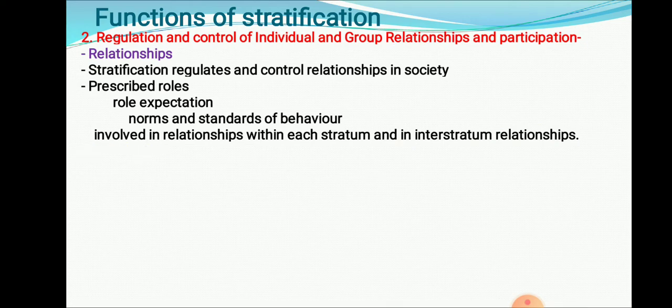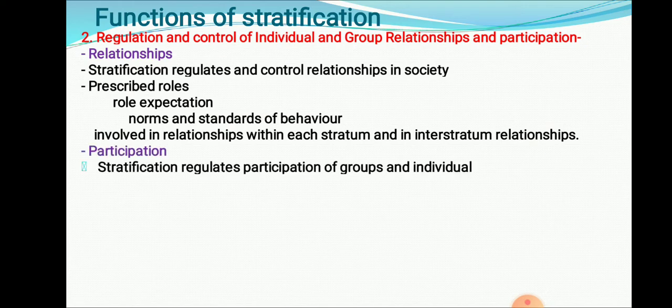For example, in a family, the role of parents is different, the role of children is different, and the role of grandparents is different. Certain norms are there in a family, and they are involved in that particular group. In that way, we perform those roles. The relation is maintained if you are able to perform the expected role and follow the standard of behavior. So relations are maintained among the family.